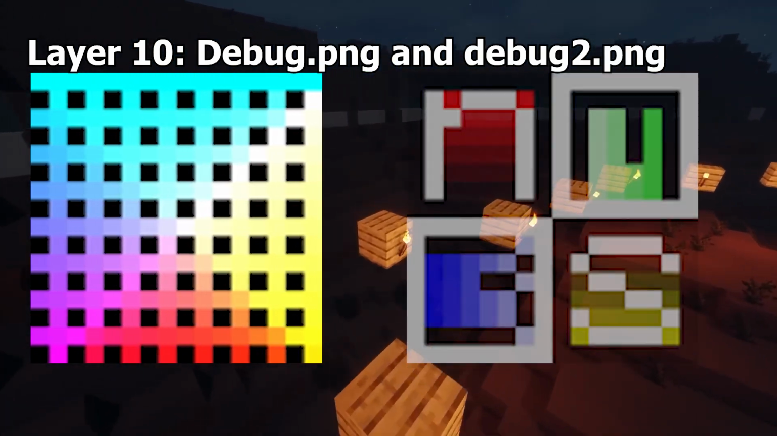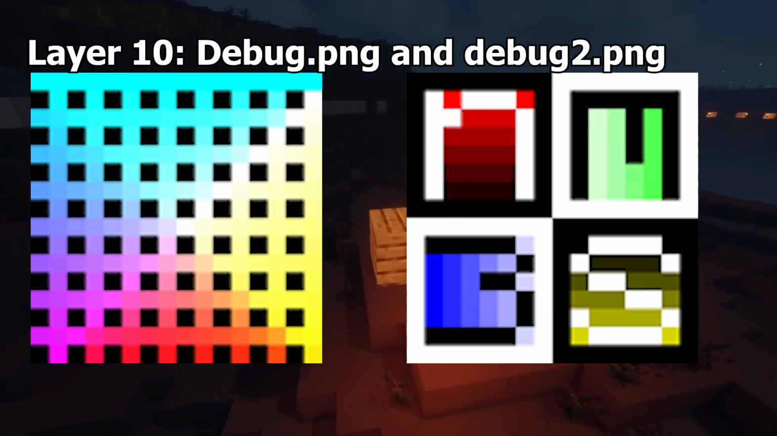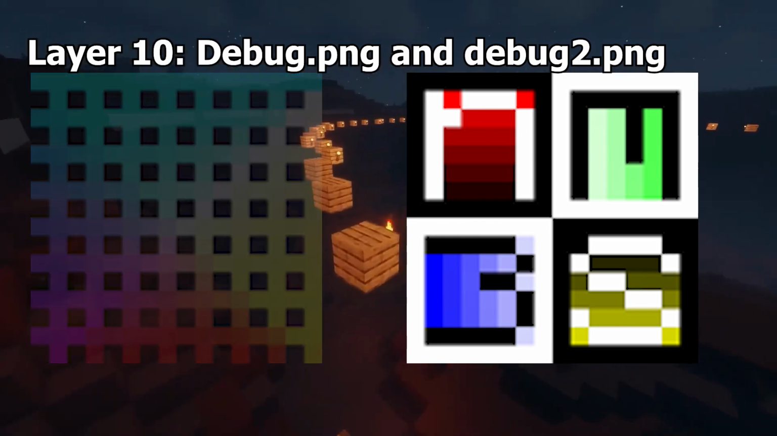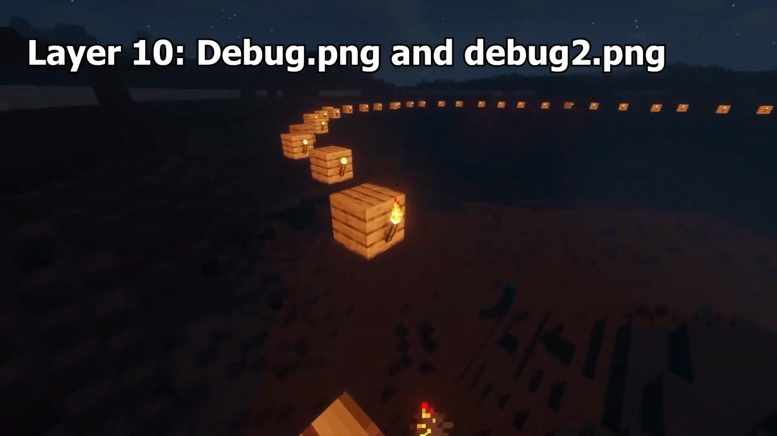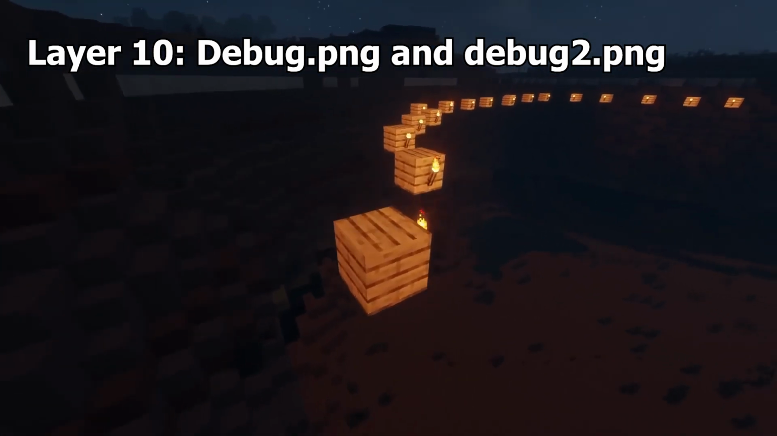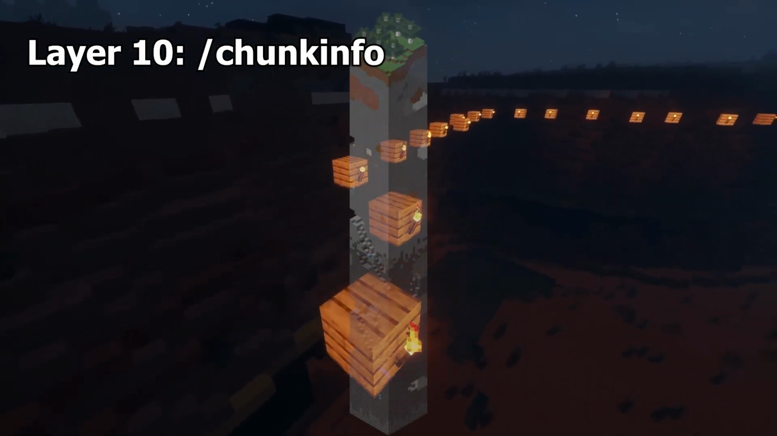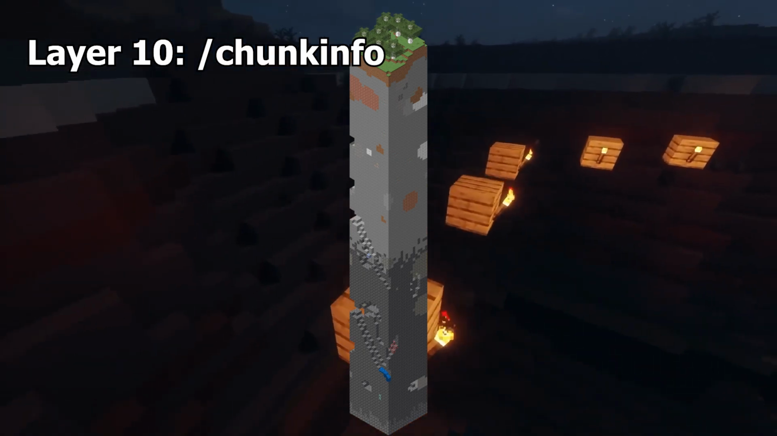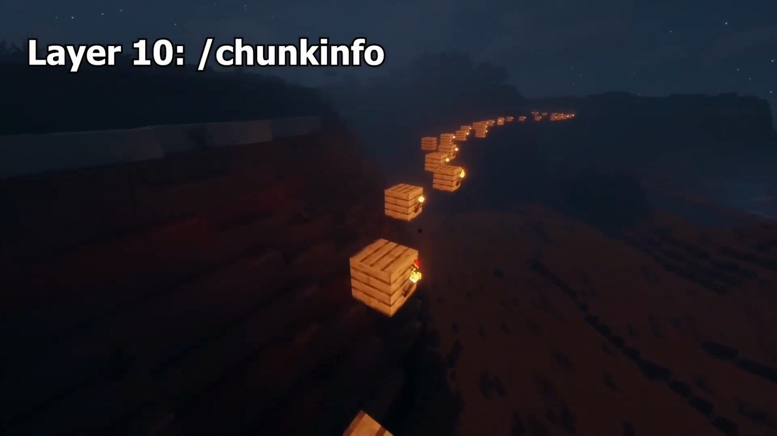Debug.png and debug2.png. These were two unused files in the game that were most likely used for debugging. There is one with multiple colors and black squares, and another that is 4 random letters placed over color gradients. /chunkinfo is an unused command that never ended up getting implemented, although translation files for it do exist. It was going to be used for giving chunk info to the player.